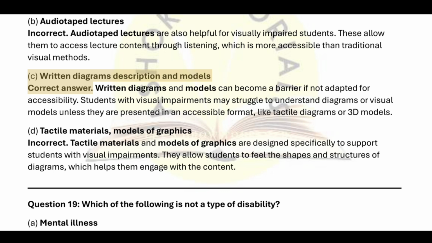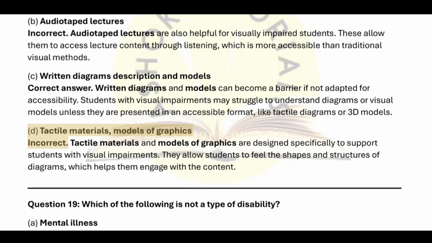C. Written diagrams, description and models. Correct answer. Written diagrams and models can become a barrier if not adapted for accessibility. Students with visual impairments may struggle to understand diagrams or visual models unless they are presented in an accessible format, like tactile diagrams or 3D models.